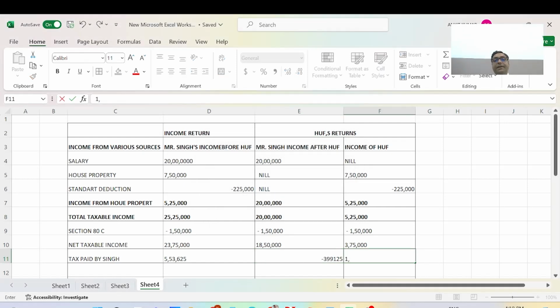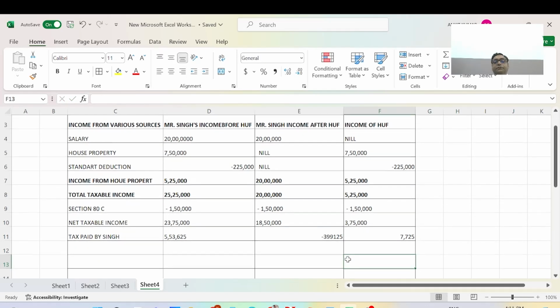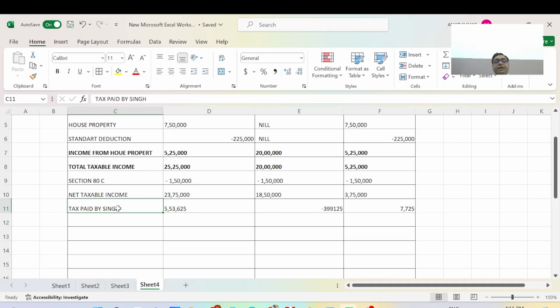Here we have the calculation of the total tax paid by Mr. Singh.